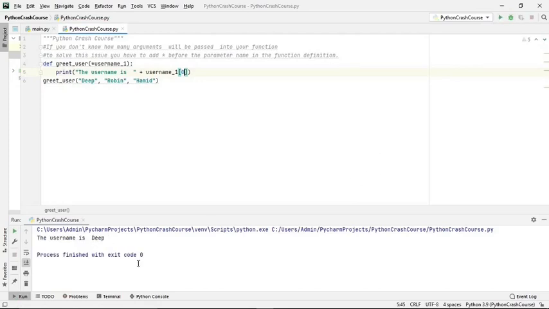If you type 2, then Hamid will be printed, and if you type 1, then I think Robin will be printed, right? So this is how it happens. If you don't know how many arguments will be passed, you can handle that situation with this star operator in the argument section.